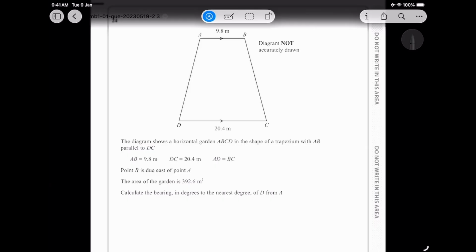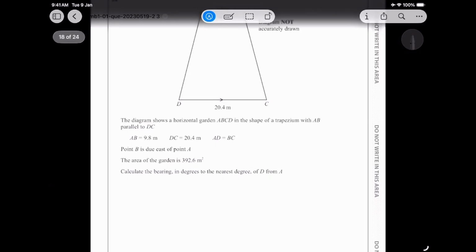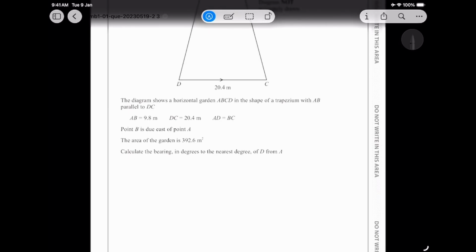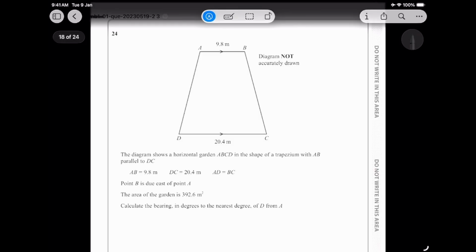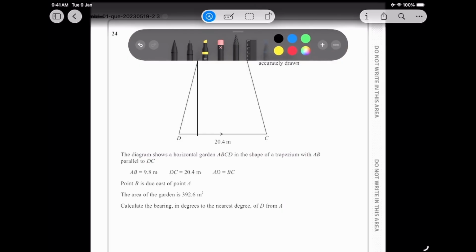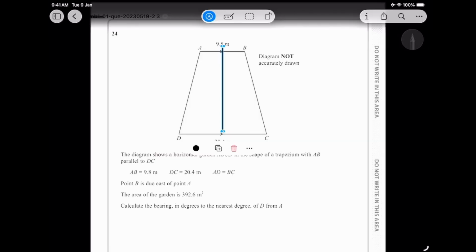Now we are trying to find the bearing of D from A. Okay, got you. So now we know a few things. First we need to find the height. We do not know the height, so we will first try to find the height. That's what I feel is the first step. Okay, we'll try to find this height.